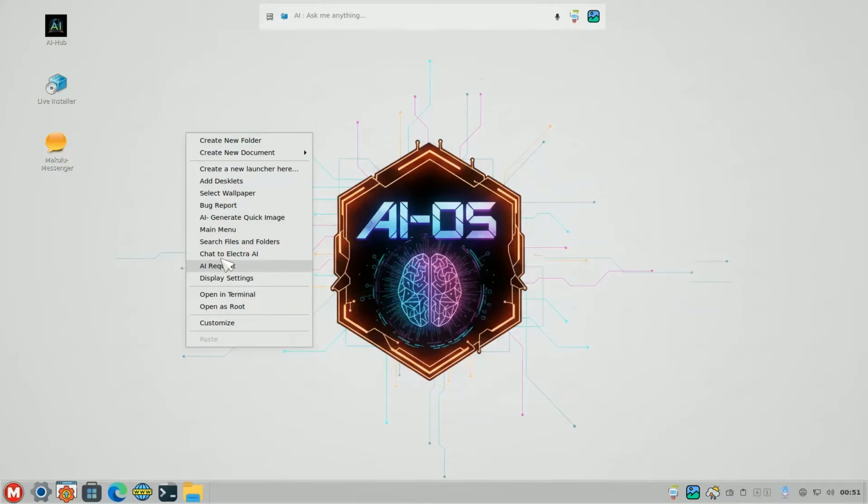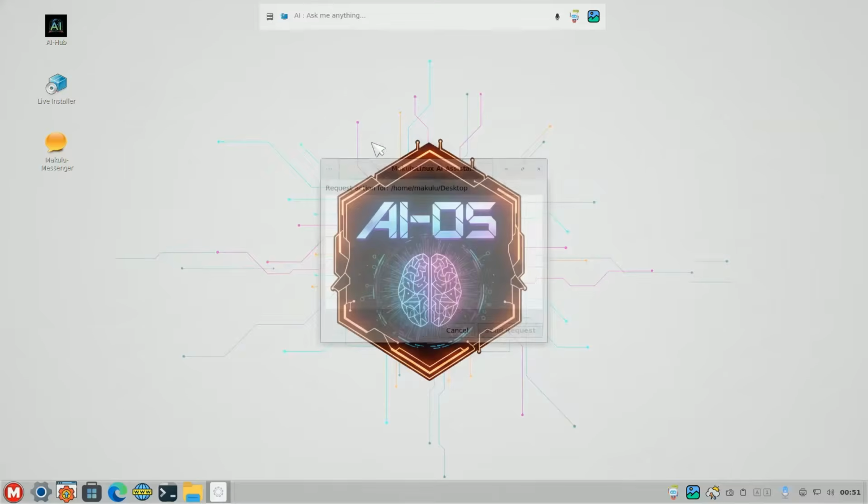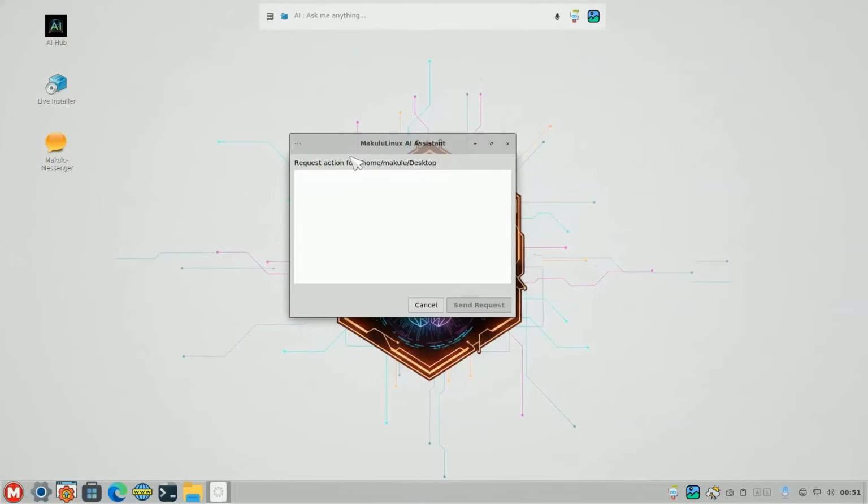So when you right-click somewhere and you choose AI request, it just pops up a box, and it says request action for, and then the folder that you're in. So you can type anything here. You can ask it to generate a story, analyze content, list it directly. For example, I could maybe even have 100 files in here. I've only got 3, but I could have 100.